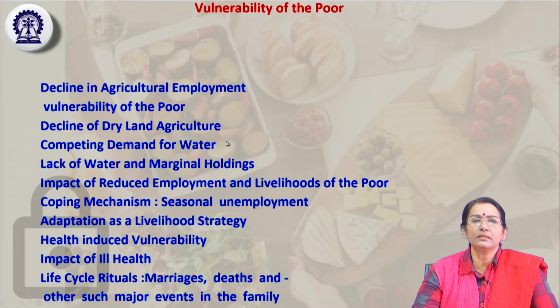If there is no direct or suitable access to water resources nearby, like a river, canal or reservoir, that is another difficulty in carrying forward agricultural work. Then, lack of water in marginal holdings: whatever water they possess is very marginal for managing things, and sufficient water is not available. So that is another factor in not being able to carry on agricultural work.